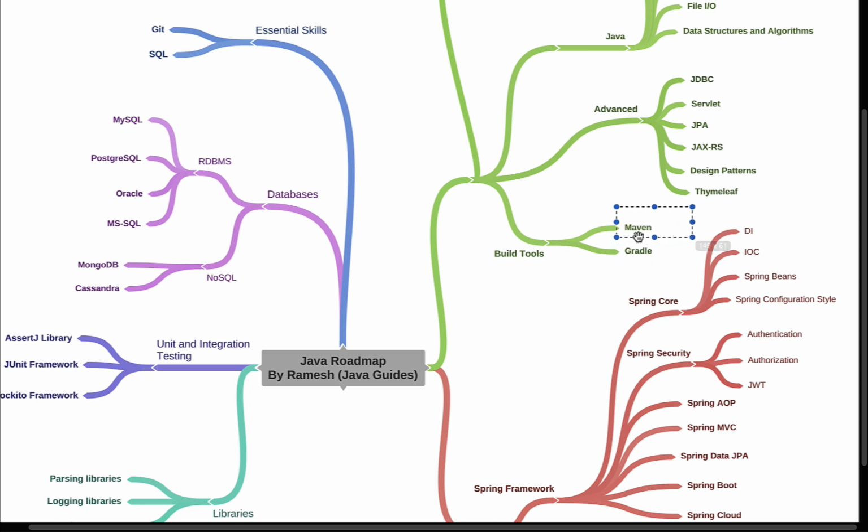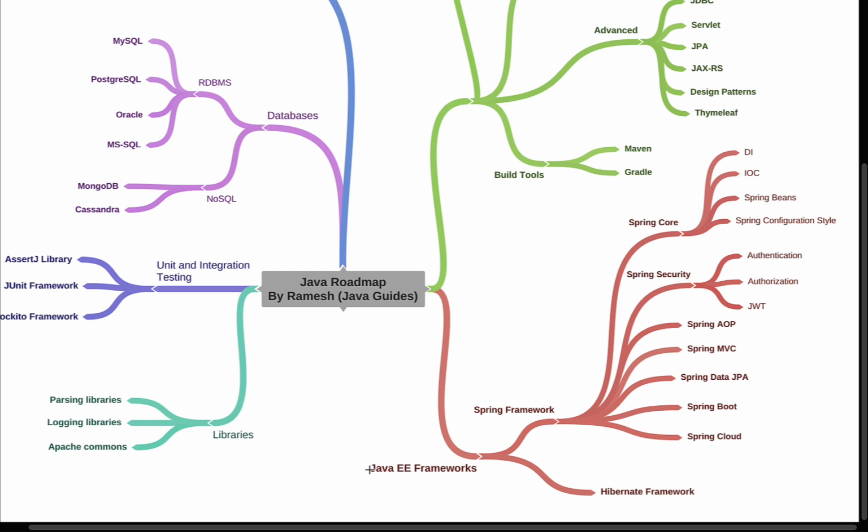I frequently use Maven and sometimes I use Gradle, but Maven is pretty handy and simple for me. So initially you can go ahead and learn Maven as a build tool and dependency management tool, and based on the requirement you can use Gradle as well. So go ahead and learn about these build tools.